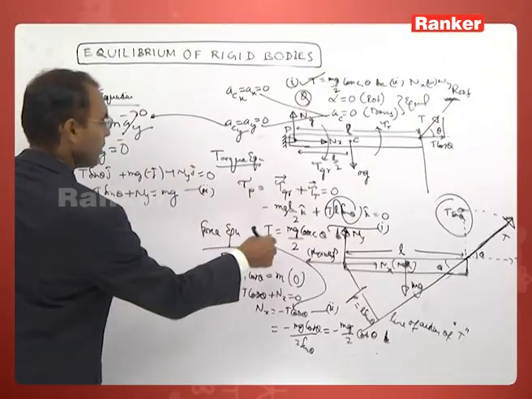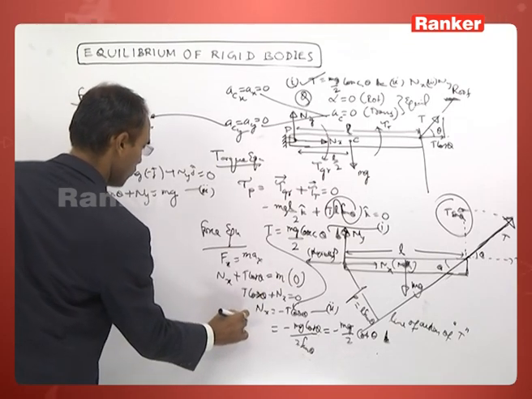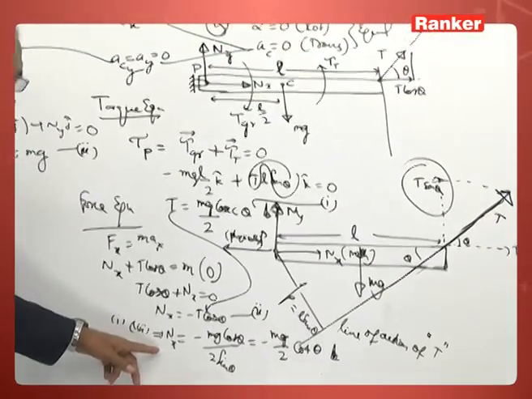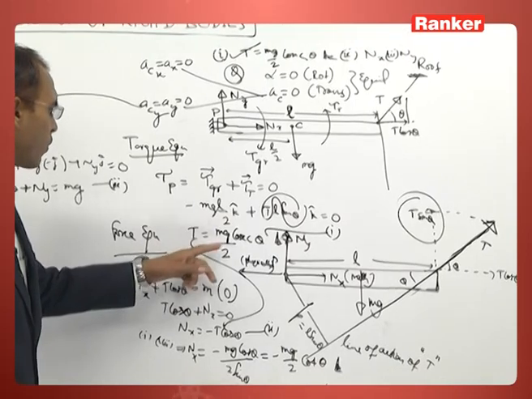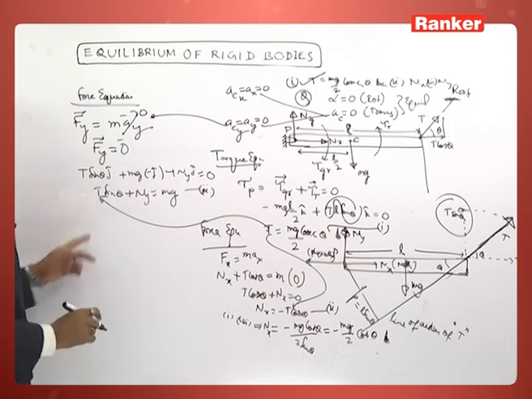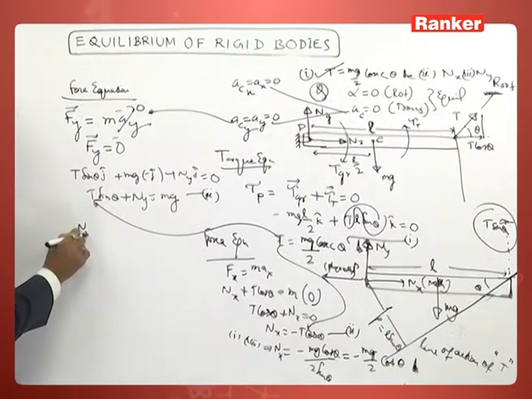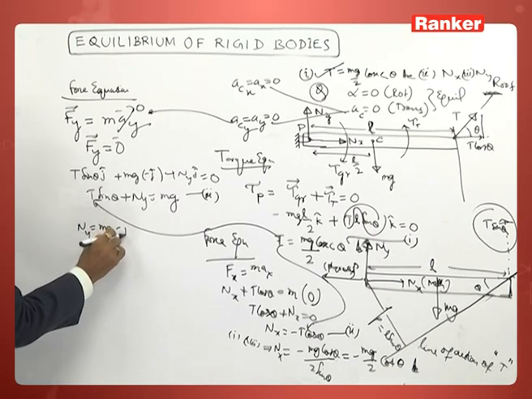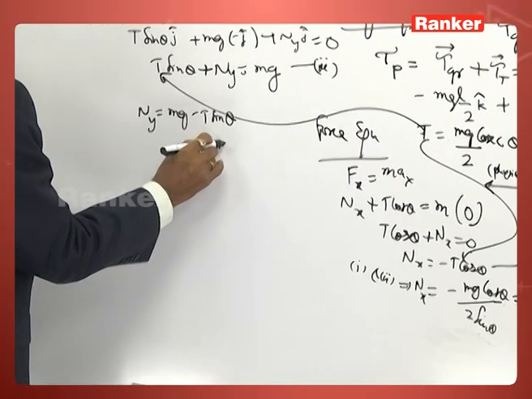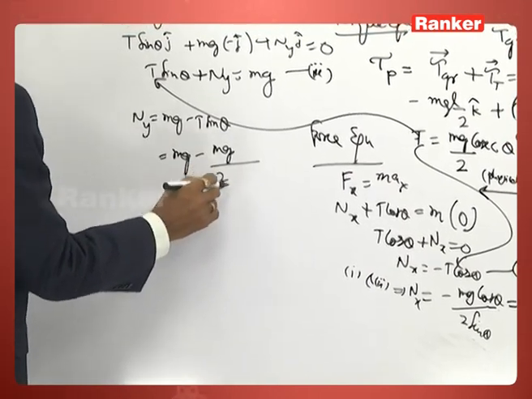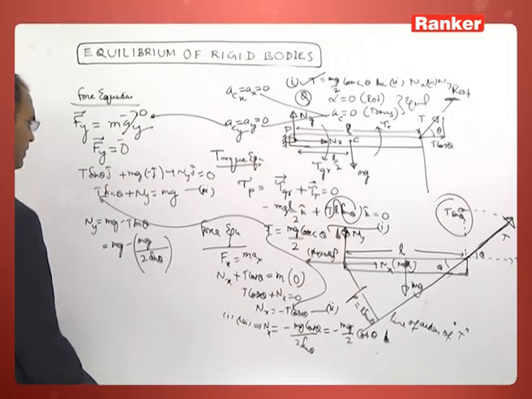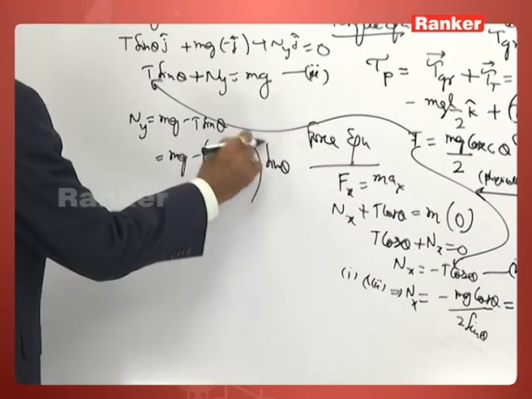Now, we can solve. By solving 1 and 2, we got nx equal to this much. And substituting T equal to mg by 2 cosec theta in equation number 3, we are getting ny is equal to mg minus T sin theta, T is equal to mg by 2 sin theta, into sin theta.